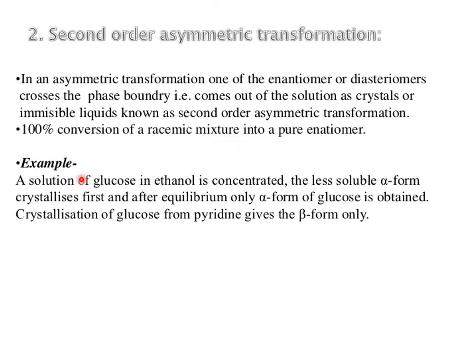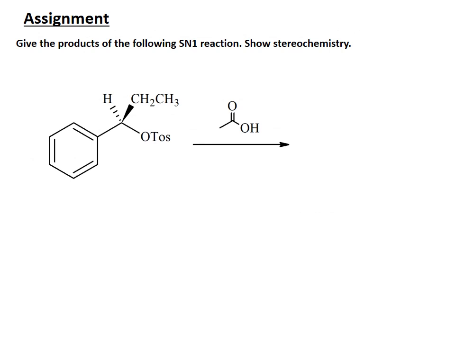Now you are using different solvents for the resolution of a racemic modification. When you are using ethanol, the alpha form is crystallized, and when you are using pyridine, the beta form is obtained. Hence, from this example it is clear that glucose exists in both alpha and beta form in a racemic mixture. This was all about racemization, how it is formed, and what mutarotation is.